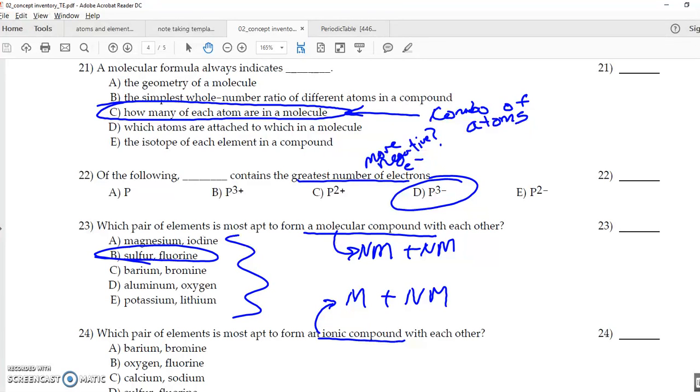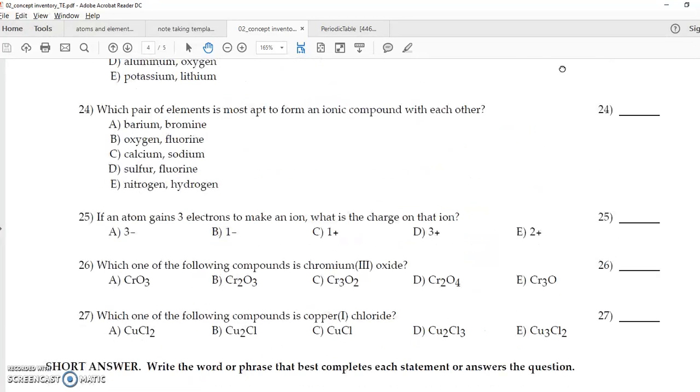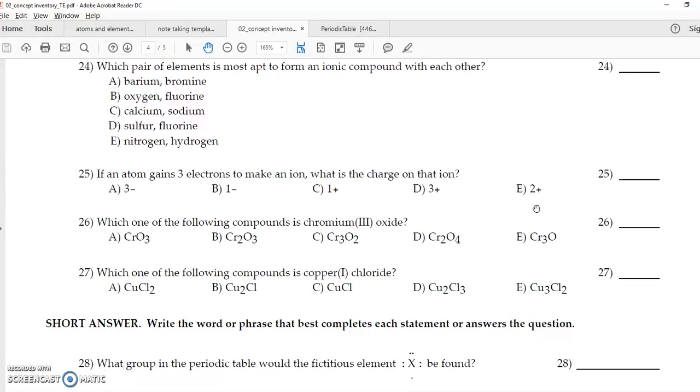And if we scroll down a little bit, which of them, the ionic compounds, are going to be metal and non-metal? That is pretty easy. Barium and bromine, both a metal and a non-metal combination. These are both nonmetals. These are both metals, both nonmetals, both metals.